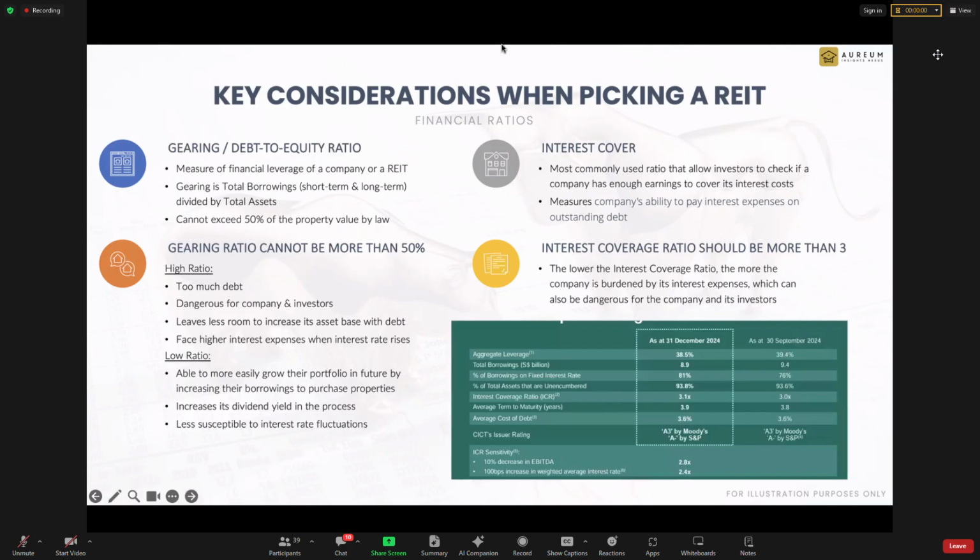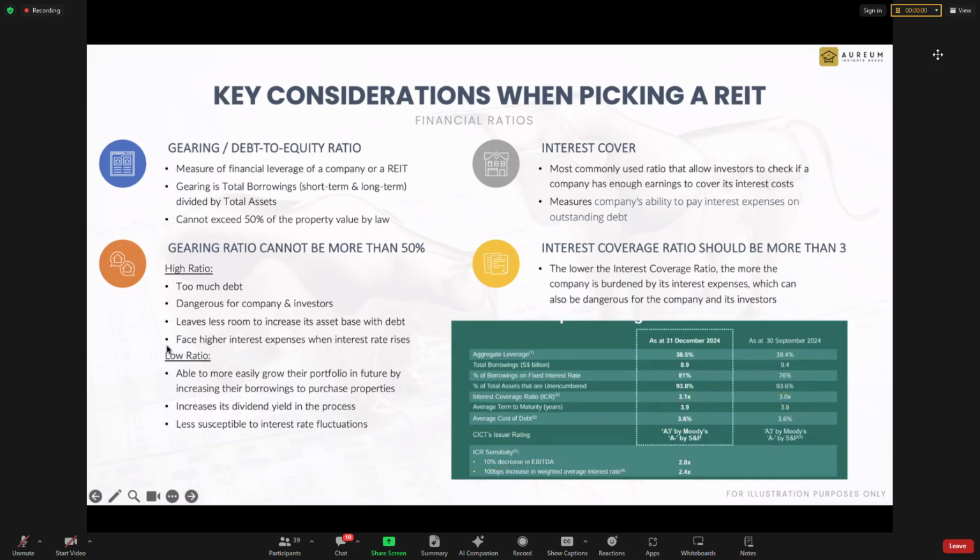And this is what we mean by interest cover ratio. Here you can see this is CICT. The interest cover ratio is 3.13. So I'm still looking at something that is 3 and above. If sometimes it drops to 2.9, then you need to look at whether this is just one quarter, some issue, dropping to 2.9 due to some interest rate fluctuation, then it's still okay, if next quarter they're able to pull back to 3. But if 2.9, then drops to 2.8, then drops to 2.7, then this is the risk that you may not want to touch already.